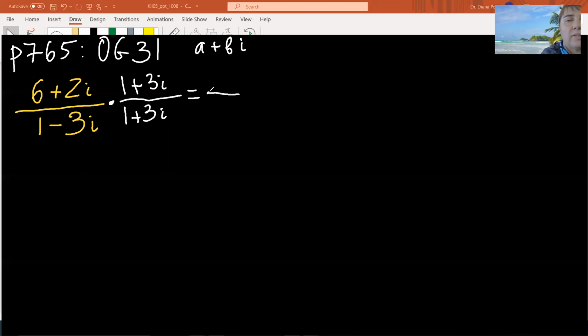Okay, so now we need to deal with the numerator and denominator. I said, let's do the denominator first. So what is 1 minus 3i times 1 plus 3i? What was the formula? 1 squared, which is 1, plus 3i squared. No. Remember, the i disappears. So it's just 3 squared, which is 9. Oh, yeah. So the whole thing is 10, technically. Okay, hold on. 10. So 1 squared plus 3 squared. Yeah, plus 9. Yeah, so 10. So now we need to multiply the top, and you have to distribute.